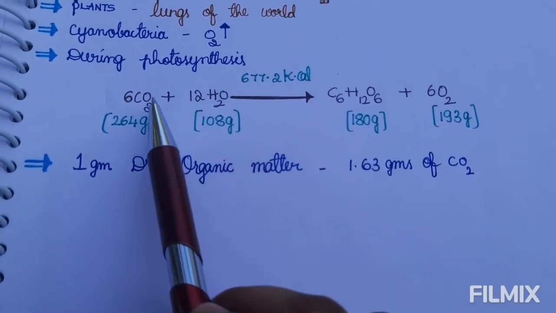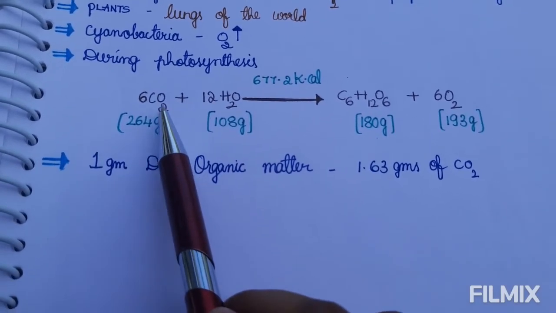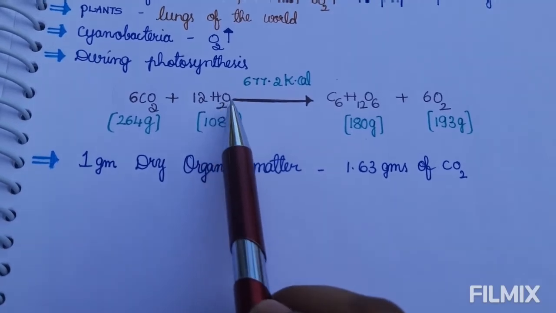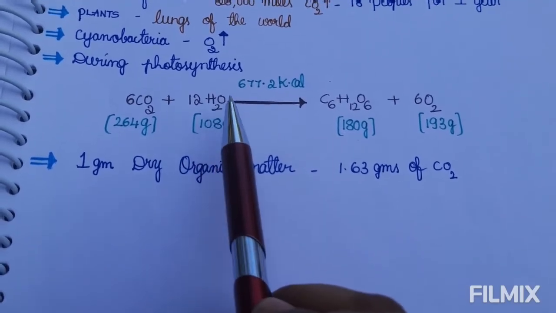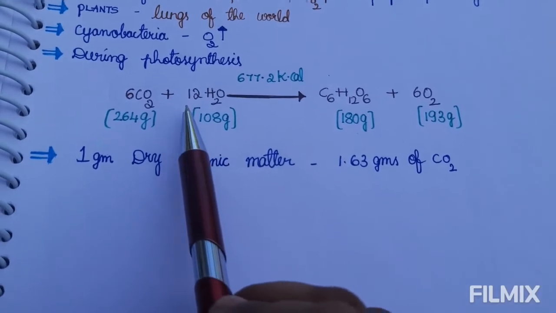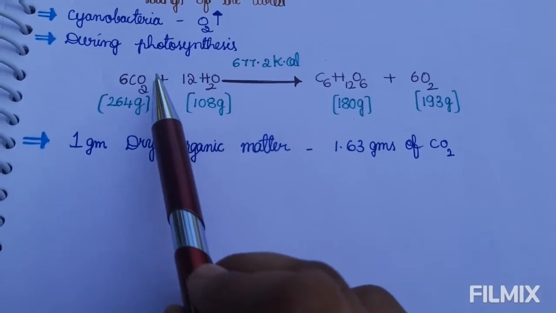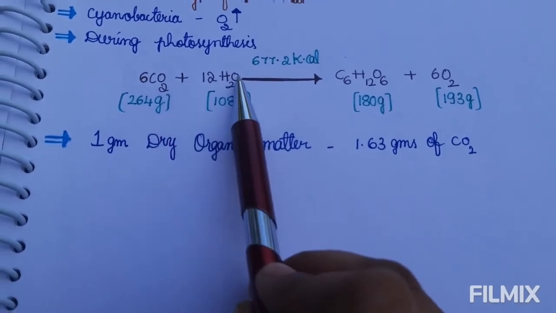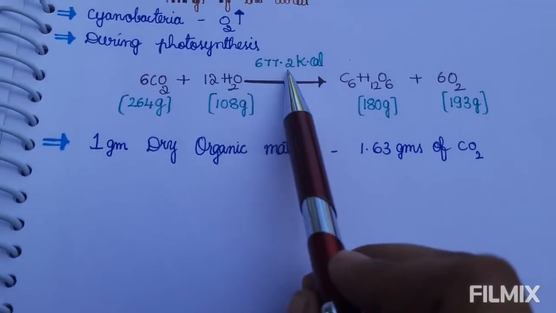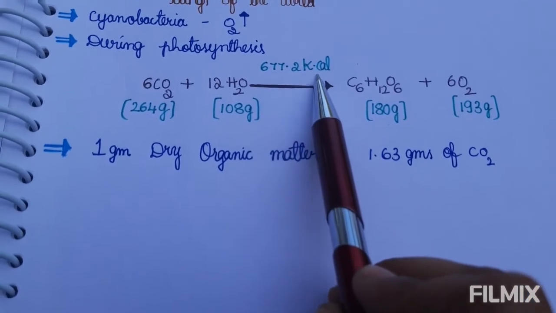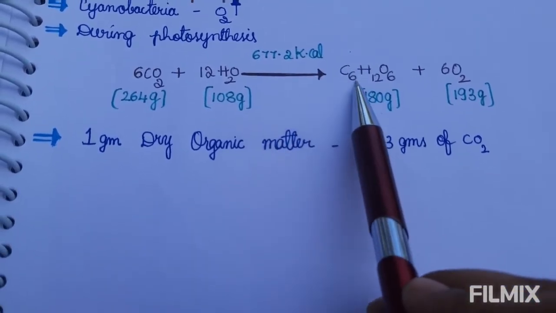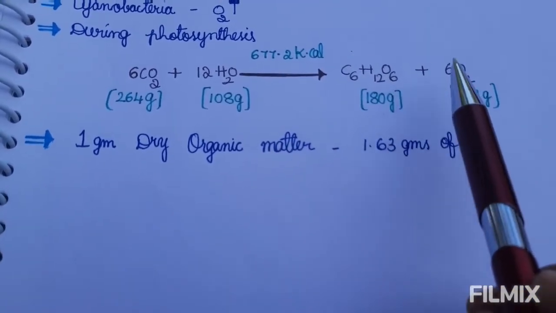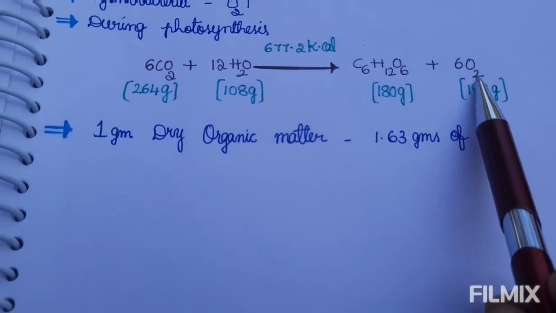During photosynthesis, 6 carbon dioxide plus 12 water molecules. How nice plants are. They take carbon dioxide from air, water from soil, and solar energy from sunlight, and through chlorophyll they give glucose and oxygen molecules.